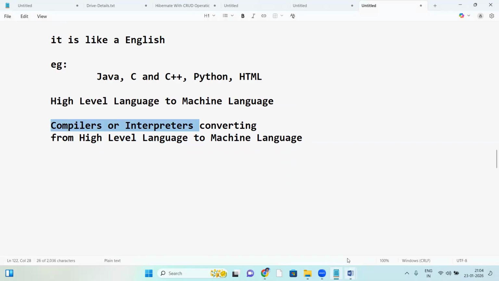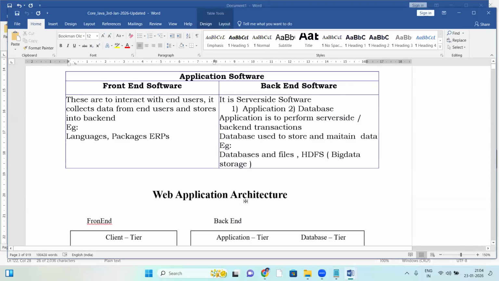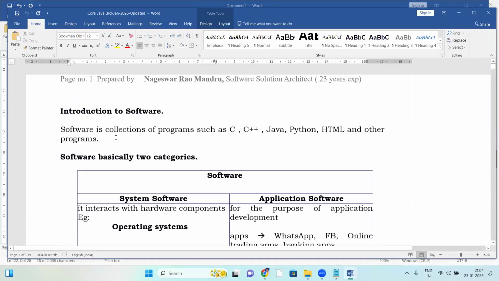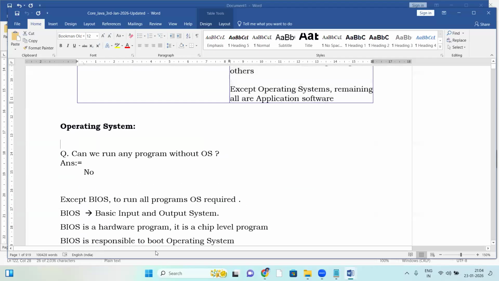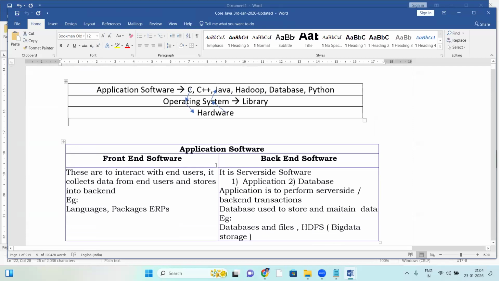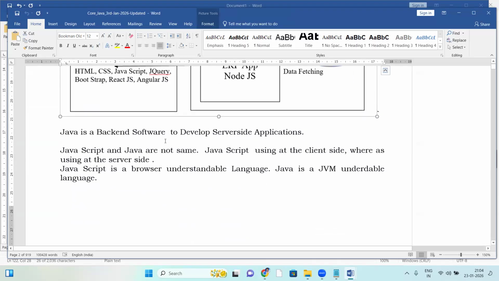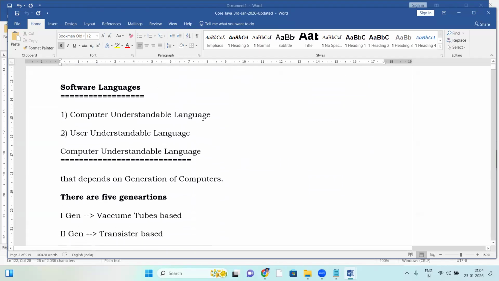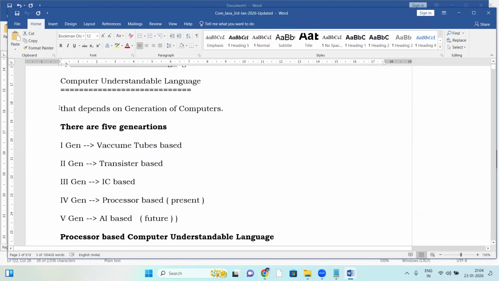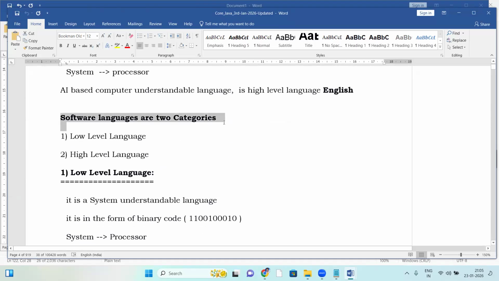We'll discuss that. Wait. Let me show you the document. So this is today's topic: introduction to software, system software, application software, then application front end, back end, and web application architecture. Java is a backend. Then software language, computer understandable and user understandable, and the generation of computers, five generations.